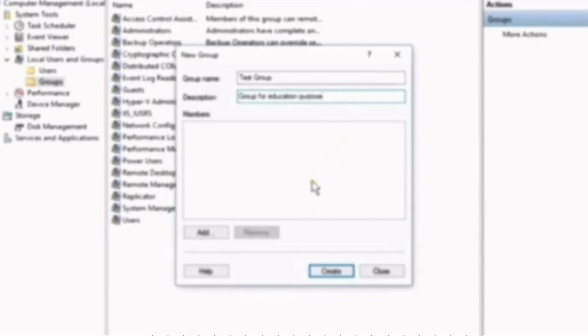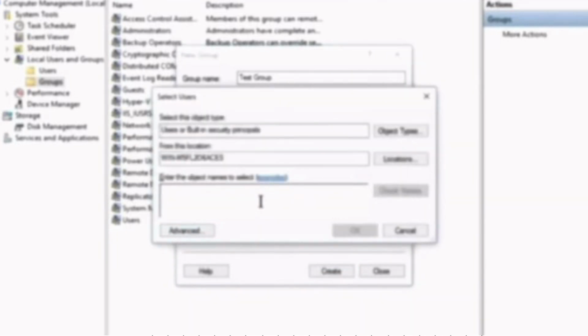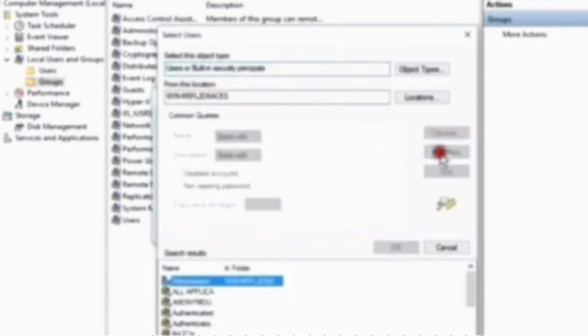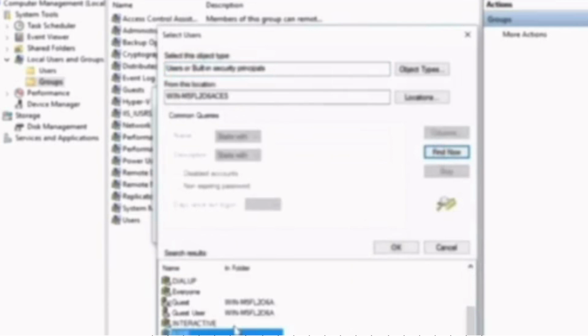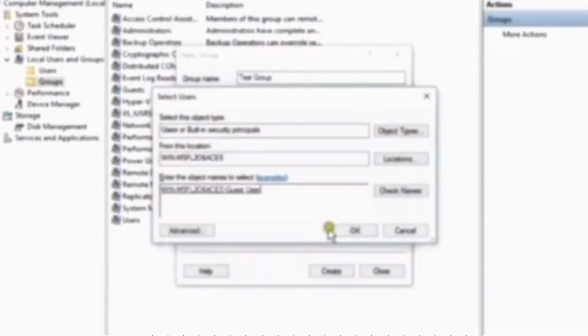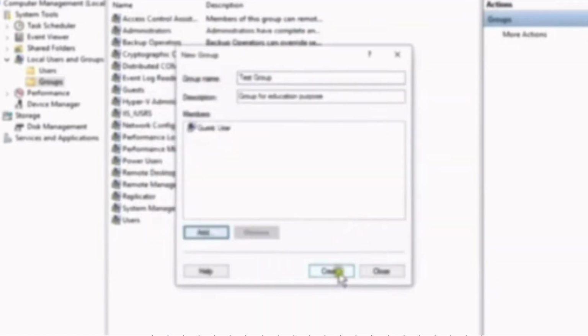And then you can add a new user. Type your username here. And then check the username. If you don't know the user, click Advanced. Click Find Now. You can find all the users you need in the search result. Click OK. And then create. Done.